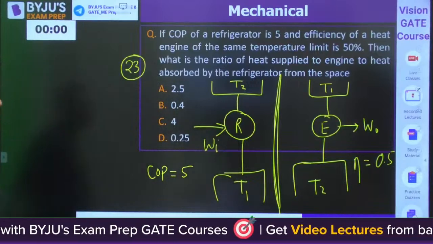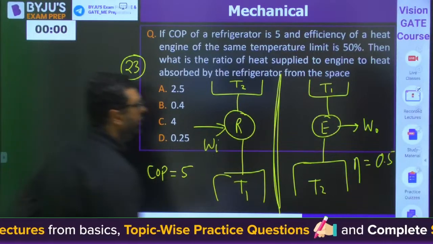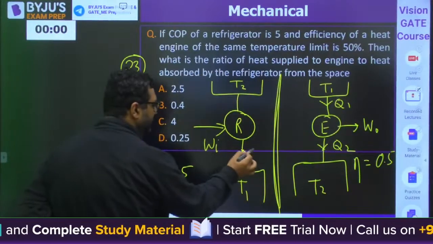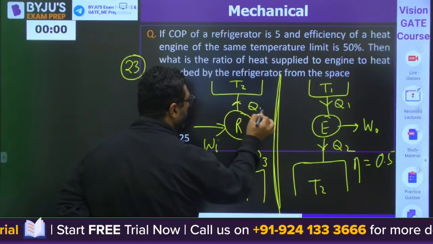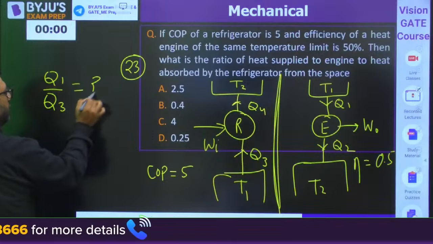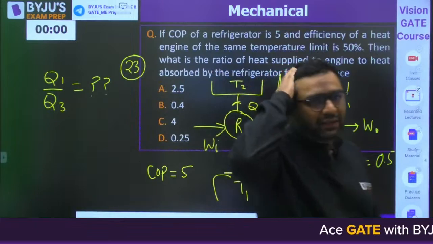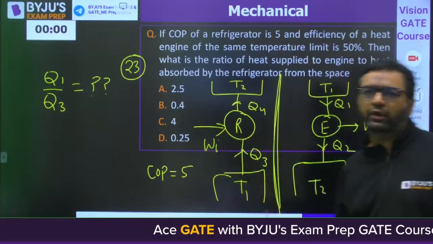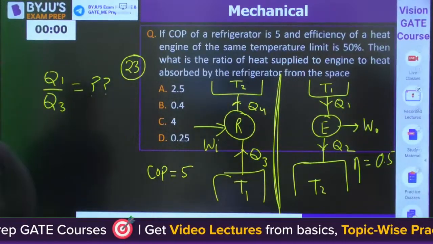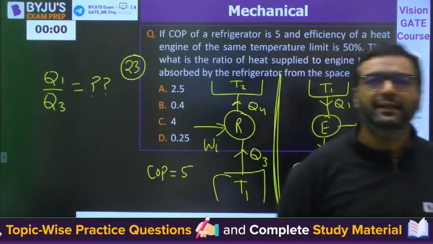So they are asking you the ratio of the heat supplied to the engine to the heat absorbed by the refrigerator. This is, let us say, Q1, Q2. This is, let us say, Q3, Q4. You need to tell the ratio of Q1 by Q3. I have given you all the hints possible from my side. Now you will be solving by your own. So likewise, 4 theory questions were there, 1 numerical is coming. So that kind of things will happen in exam.